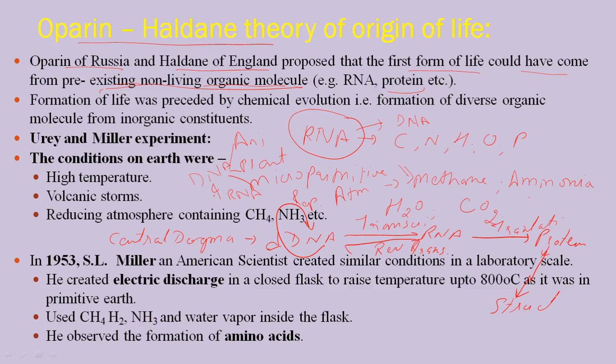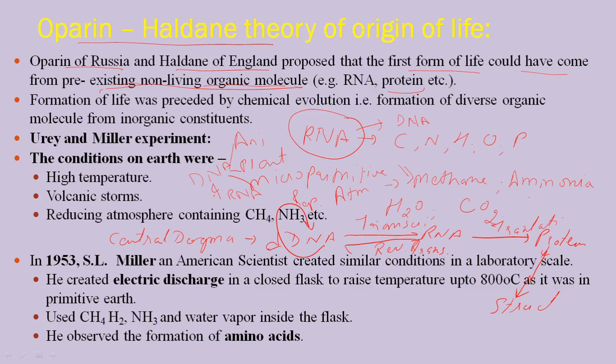What does this basically indicate? Oparin and Haldane explained that the first molecule which was formed is non-living, that is RNA. From RNA, due to reverse transcription, DNA is formed. Then again from DNA, replication takes place, which gives rise to more DNA, and then this DNA through transcription forms RNA, and from RNA through translation they produce protein.